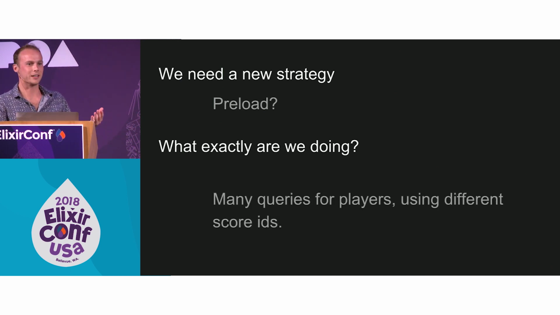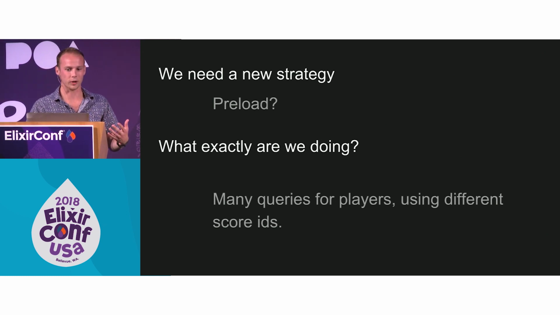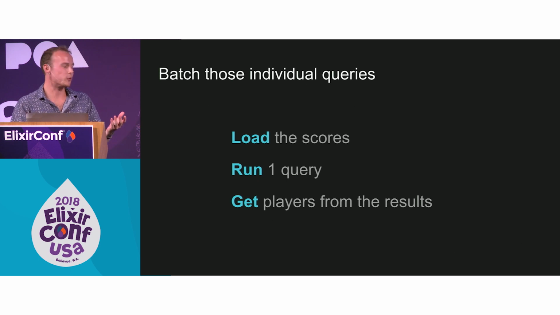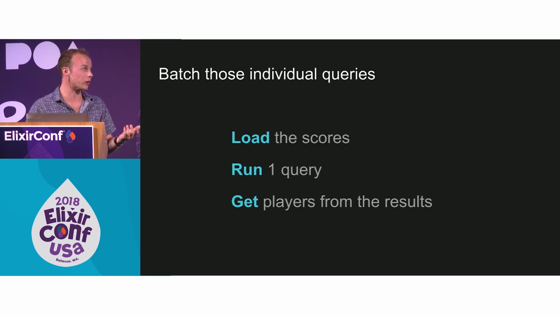Well, we end up making kind of the same exact query for that player over and over again for all of these score IDs. So I think there's probably a way where we can handle this. If we batch all of those queries together and then run a single query for all of those scores, and then we'll pick through those results and distribute them instead of having to query every time. So that makes sense in my head, kind of.